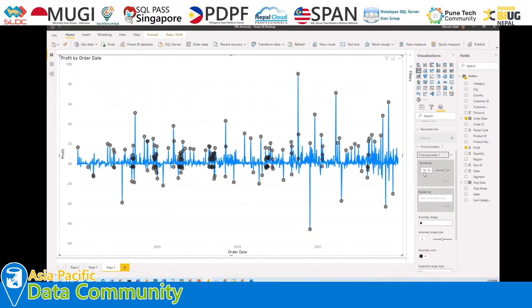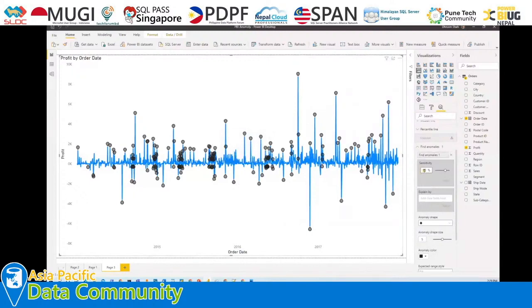So let's say at this moment we have 70% by default added as a sensitivity, meaning my anomaly algorithm is 70% more accurate. So it will find 70% more accurate result over here. So what happens here is, even if there is a small change or small deviation in the data, it will detect it as an anomaly. Let's say for an example here, it has detected so many data points as an anomaly point, but as you can see, in this particular portion maybe there is a possibility that there is a minor change, but still it is detecting it as an anomaly because we have set higher sensitivity over here.